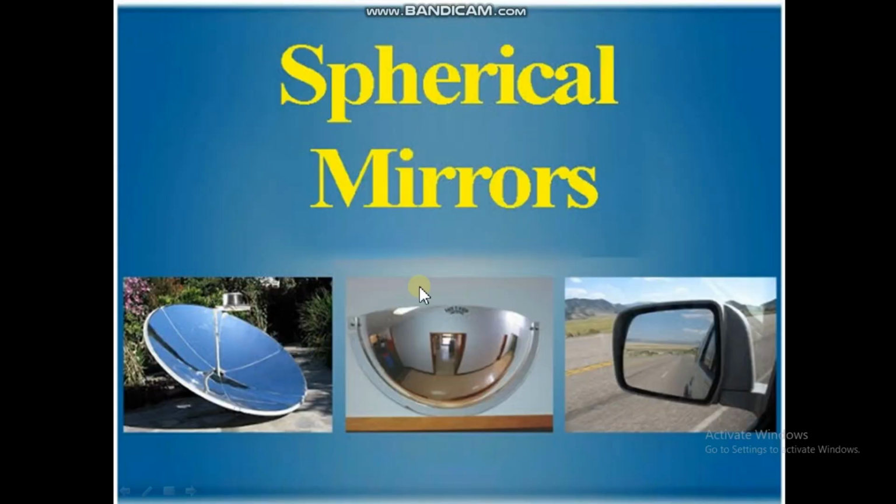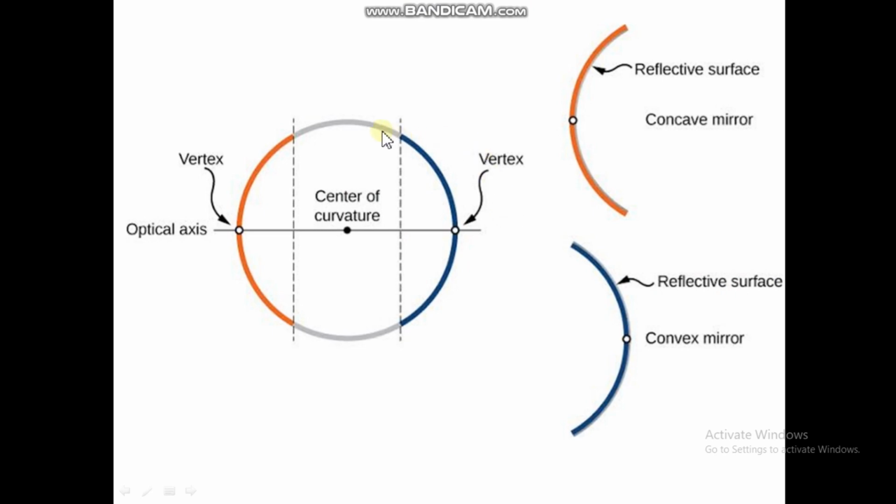If we cut the spherical mirror in the center, we get a shape like this. If we cut the big spherical mirror through the middle, we get a half, or semi-spherical, shape. These are known as spherical mirrors. You can consider this one big sphere, and if we cut here, we get one piece like this, and if we cut here, we get another piece like this. So there are two pieces we can obtain from one sphere.